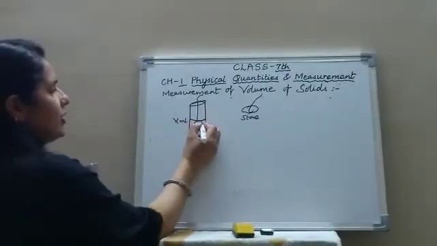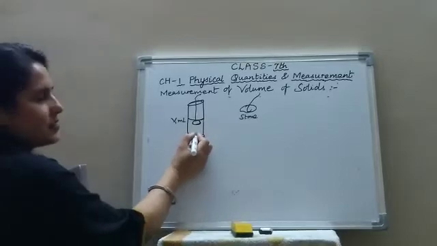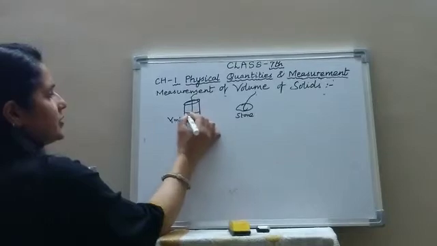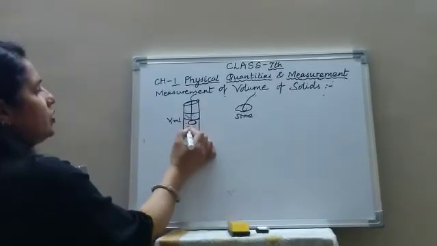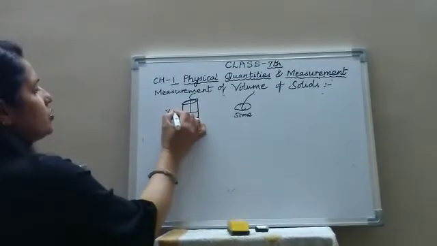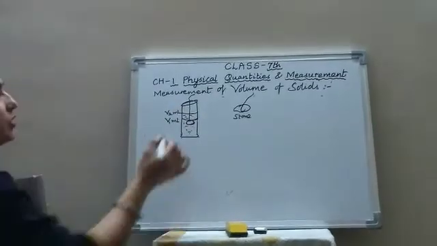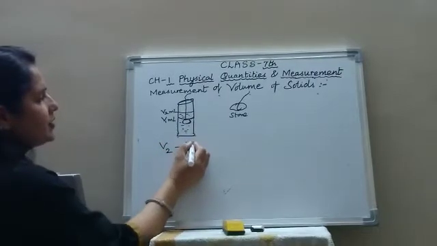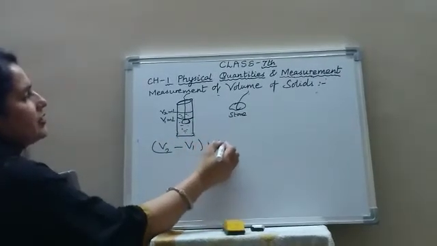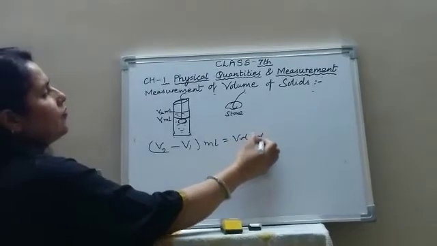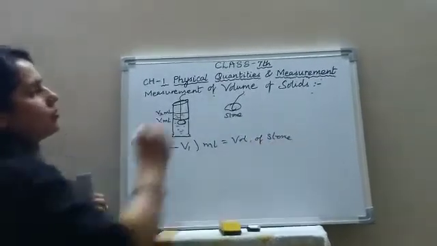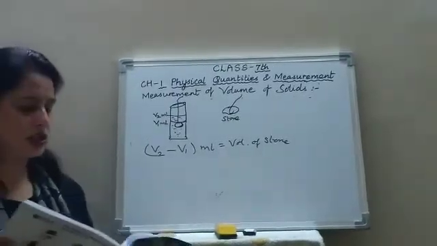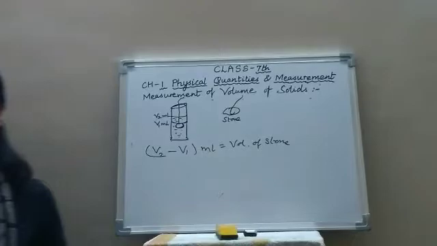Obviously, the stone will take some space in this cylinder and the level of the water will increase. Now suppose the new level of water is V2 ml. So the difference in the two volumes, that is V2 minus V1 milliliter, will give you the volume of this stone. So this is how you can measure the volume of irregularly shaped objects.